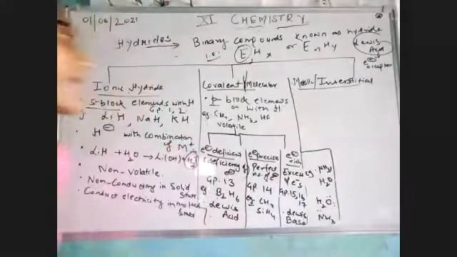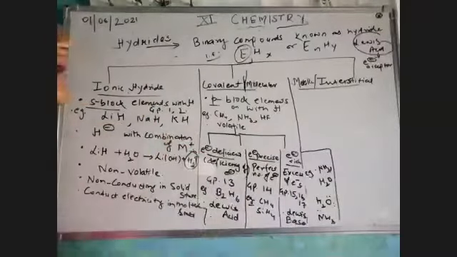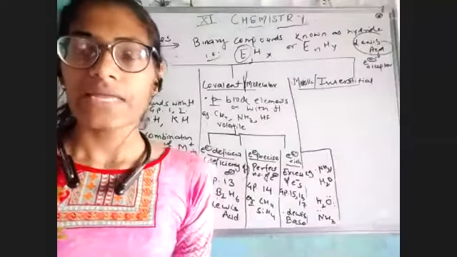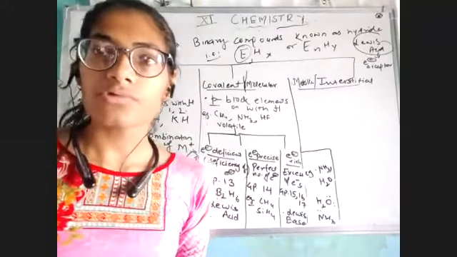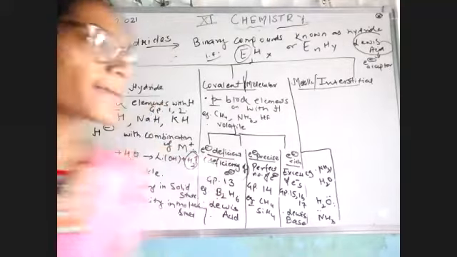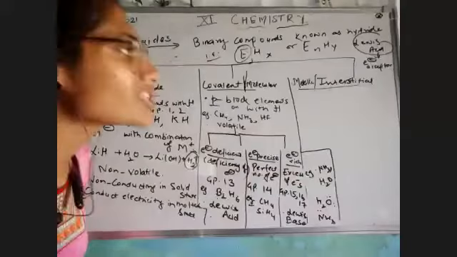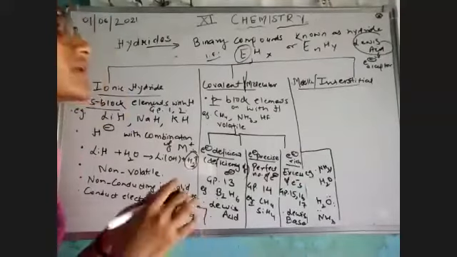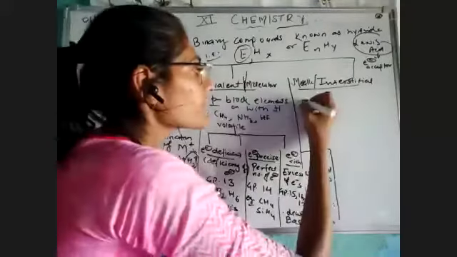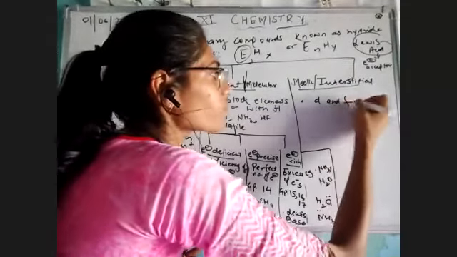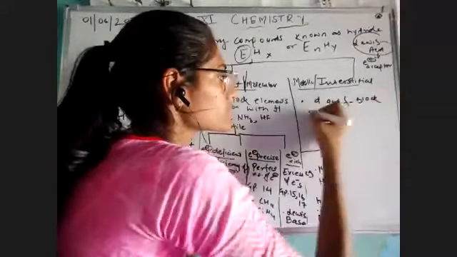Okay, so we have done ionic hydride, covalent hydride. Lastly, we have metallic or interstitial hydride. Let's go on with this topic also. See, the metallic hydride, or we can say interstitial hydride, are those hydrides which are formed by combining D and F block elements with hydrogen.